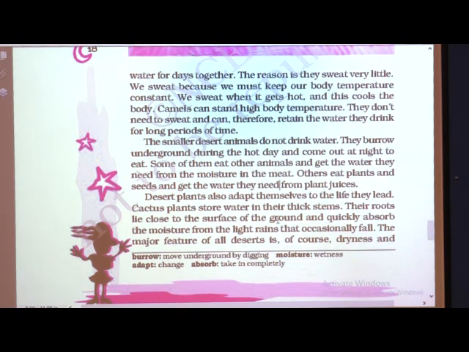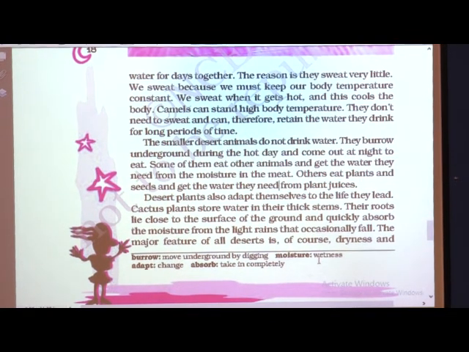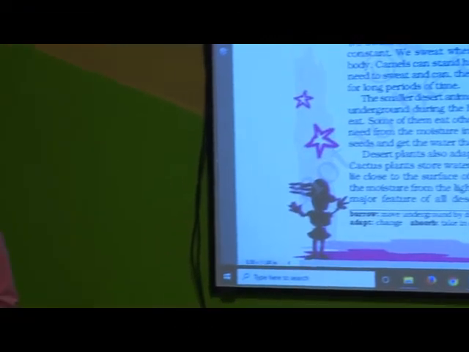Before proceeding with the lesson, we are going to see a few hard words and their meanings from the lesson. So, what is burrow? Yes, to move underground by digging; the small holes animals make inside the land are known as burrows. Moisture means wetness. For example, you cut a fruit and touch the inside pulp of the fruit, you can feel it is wet. By touching it you feel it is wet, that is moisture.